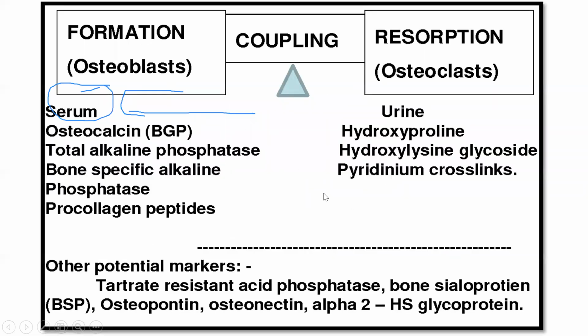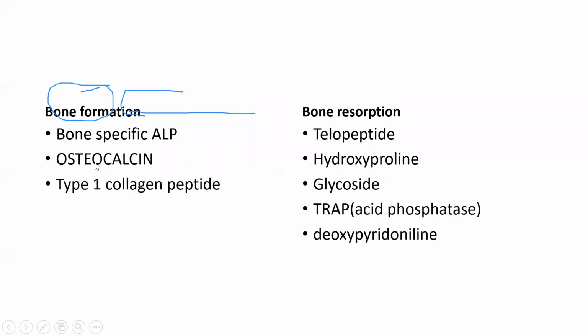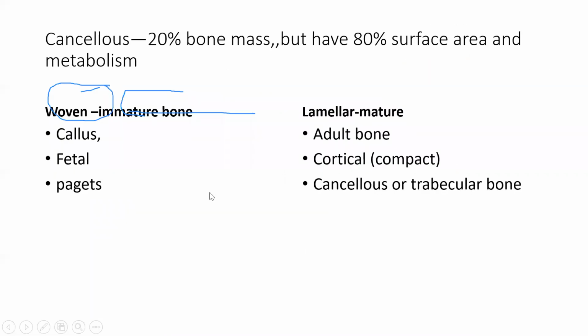Then osteocytes, the same we had already. For formation you just remember osteocalcin. ALP and type 1 you know. Then cortical and cancellous bone, you all know this. Immature bone is mainly callus in children and in Paget's, while our bones are lamellar because one lamella lines after another.